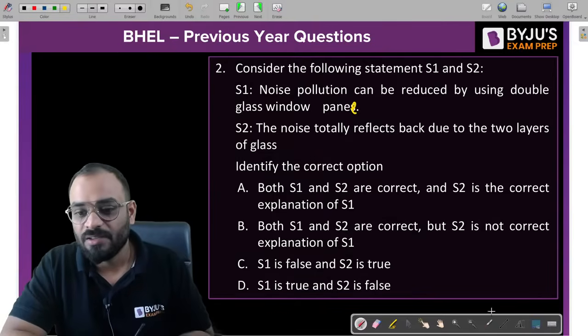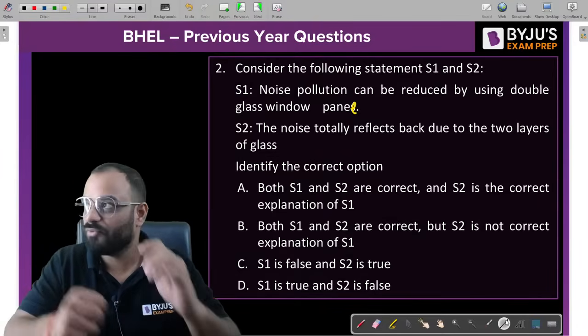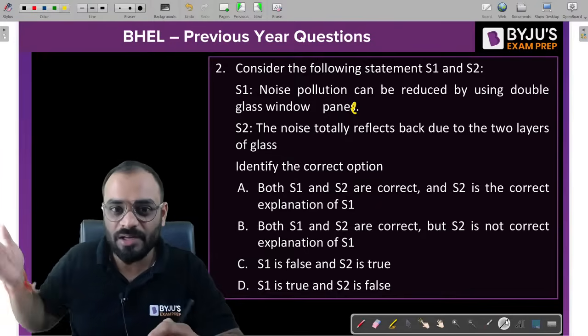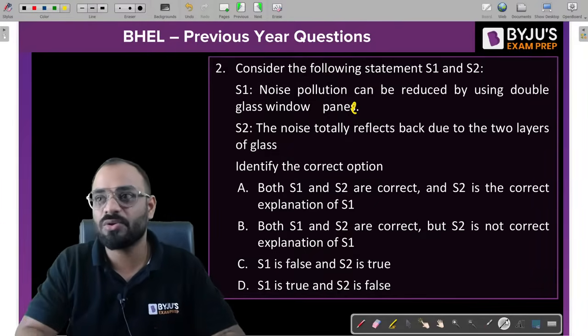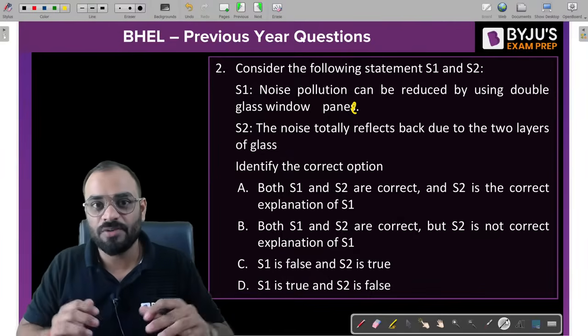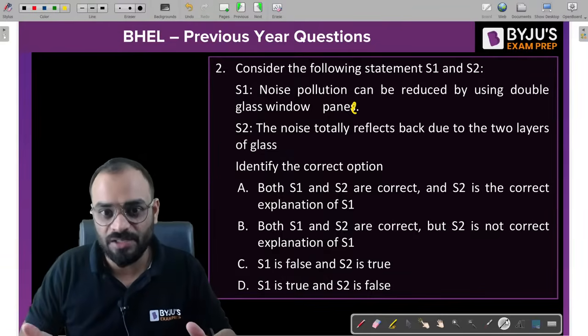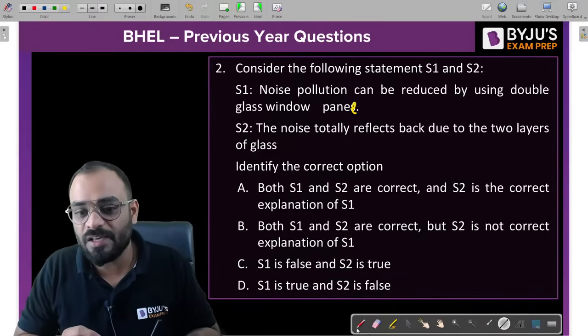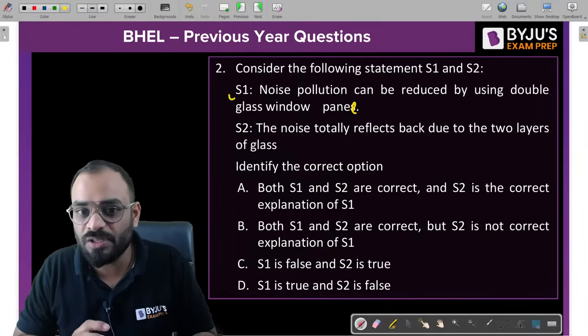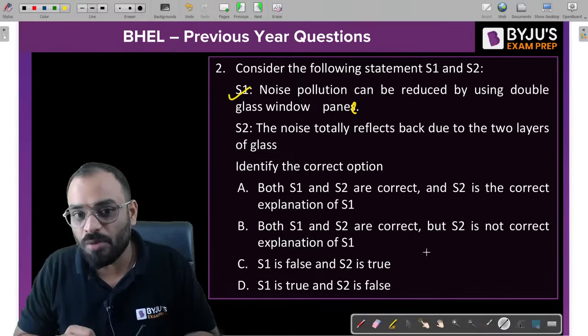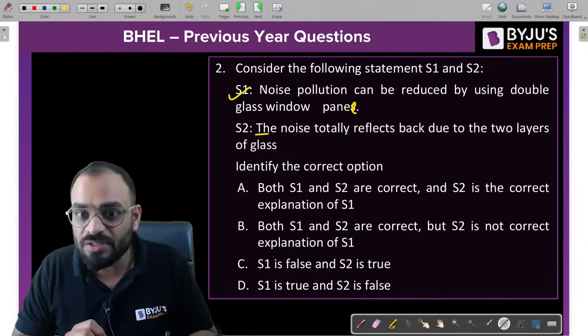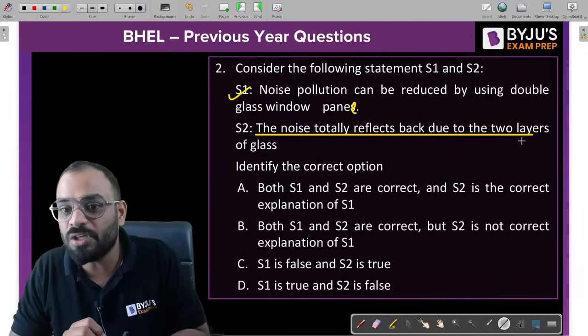Very nice. Now listen, guys, basically what will happen when you put some glass work? It can reduce the noise pollution. That's why we try to make a room, or we try to use some soundproof material mostly. So can I say that the noise pollution can be reduced by using double glass window panel? Yes, it is true. But if we talk about the second statement, the noise totally reflects back due to the two layers of glass.